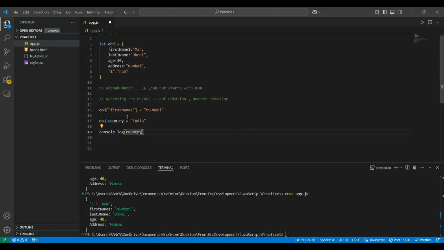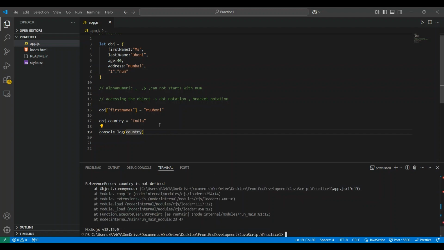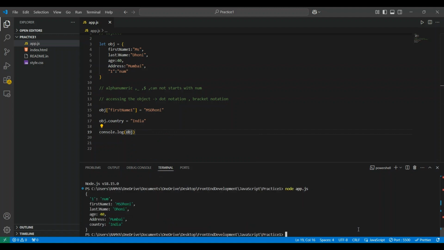Sorry, I forgot. I need to console the object. Now see here, country is added to the object. If it is present, it will modify. If it is not present, then it will add it as a new pair to the object. Previously it was not present. Now, in this step, it is added to the object, right? Like that, we can use the bracket notation also.